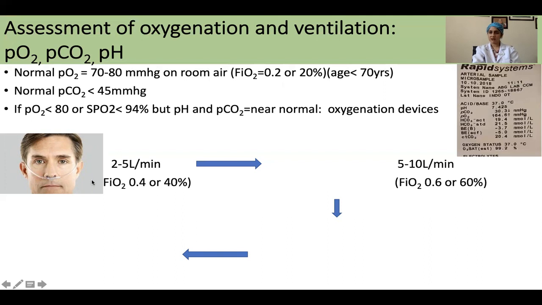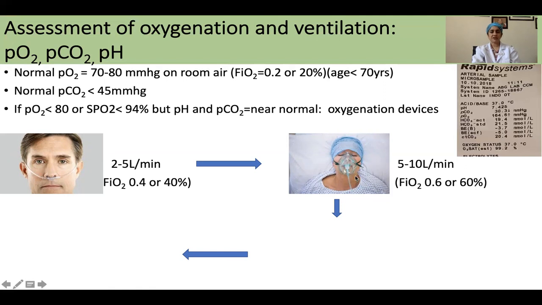If despite this 5 liters of oxygen through nasal prong, the patient's SpO2 and PO2 is not improving, or after some time starts to deteriorate, then we move on to the next oxygenation device, which is a face mask. We can deliver the oxygen flow from 5 to 10 liters, and it will increase the FiO2 to about maximum 0.6 or 60% of oxygen.